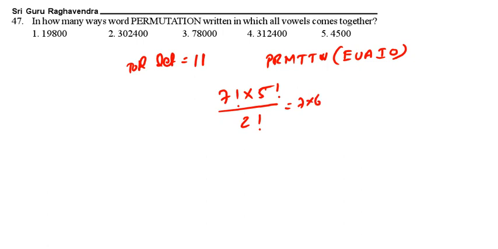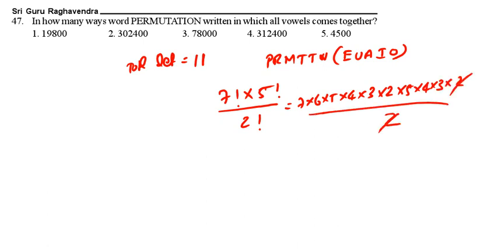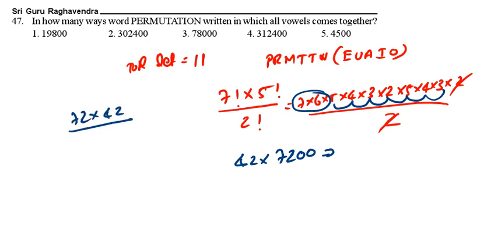7 into 6 into 5 into 4 into 3 into 2, into 5 into 4 into 3 into 2, by 2. 2 and 2 cancel. So see this one: 7 into 6, 42; 20, 60, 120, 600, 2400, 7200. So 42 into 7200; 72 into 42 is 144, this is 288. So 4, 12, 10, 3.